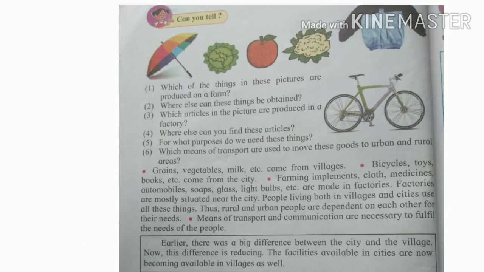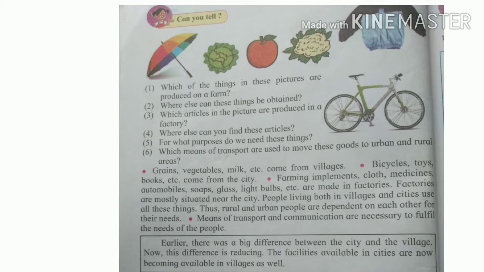Students, observe the given picture and answer the following questions. Question number 1. Which of the things in these pictures are produced on a farm? Yes, cabbage, cauliflower, apple, these things are produced on a farm. Question number 2. Where else can these things be obtained? Yes, in the vegetable market.